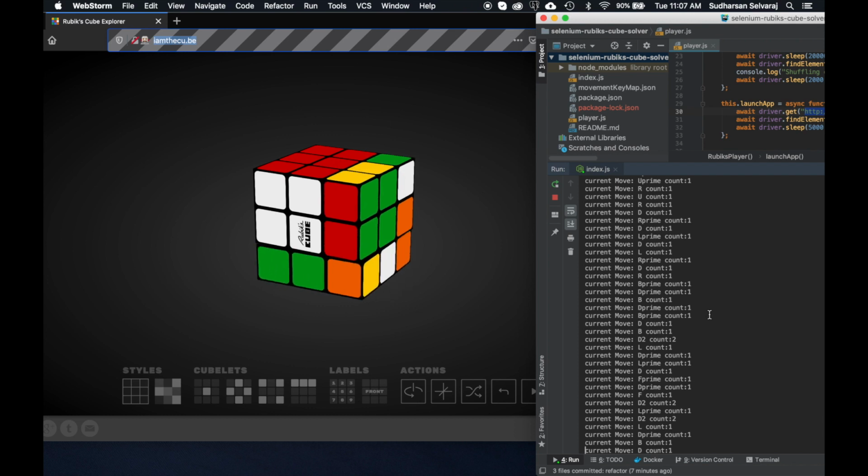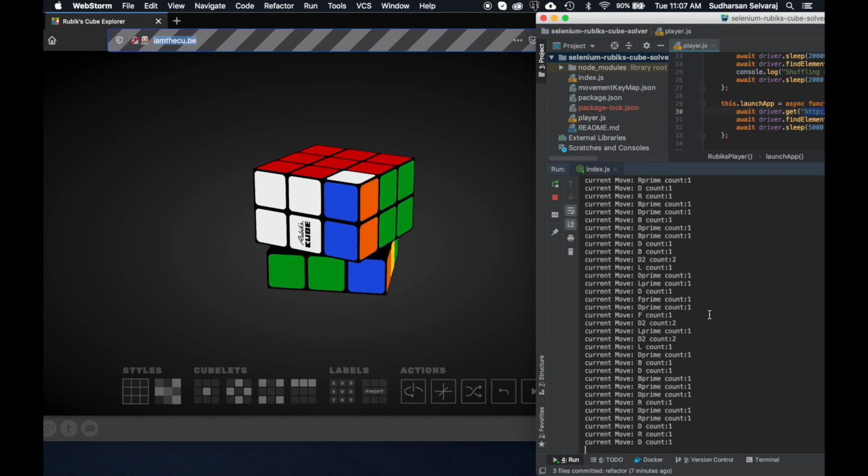All these moves are made by our automation script. I'm not doing anything manually here.